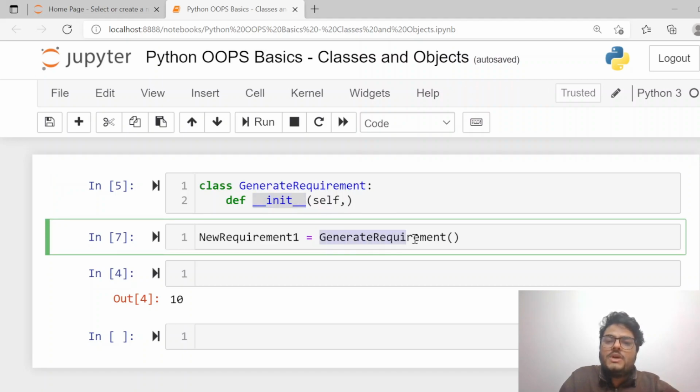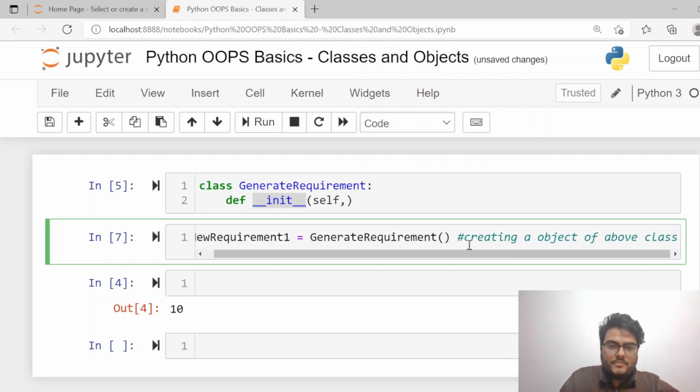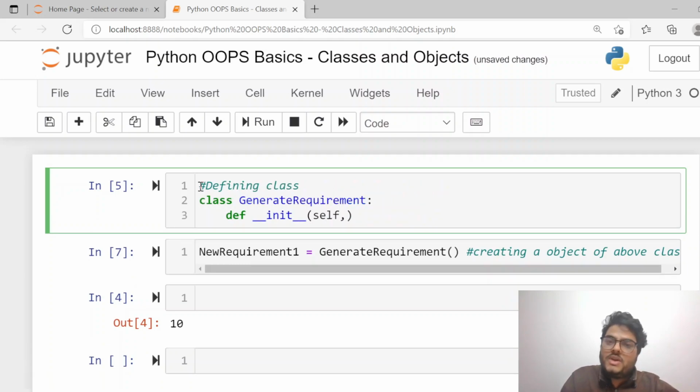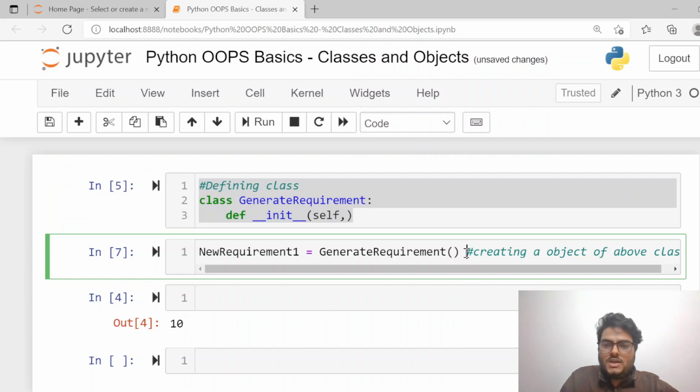So here we are creating an object of the above class, and here we are defining the class. You remember we used to define a function and then use the function. Here I am defining the class, and here I am creating an object of the class.